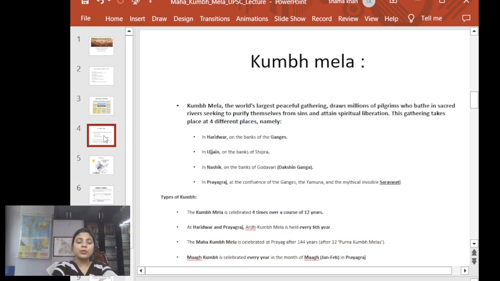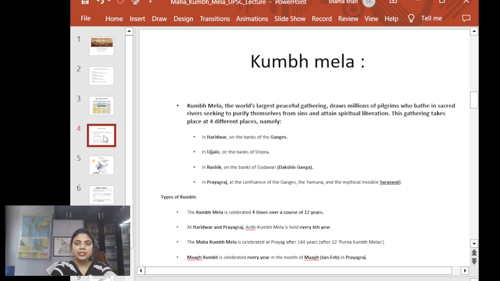So let's explain what this Kumbh Mela is, why we celebrate it, and how many types of Kumbh there are in our history, or that we celebrate year after year. The Kumbh Mela is one of the largest peaceful gatherings, where millions of people come to take a bath in the sacred river. Their belief is that by taking a bath in the sacred river, they purify themselves of their sins, and they also attain spiritual liberation.